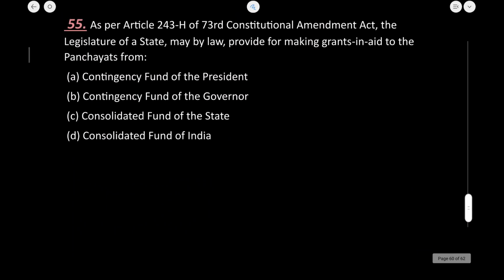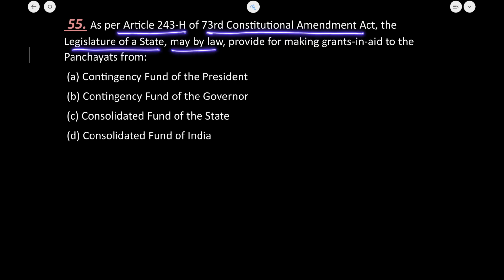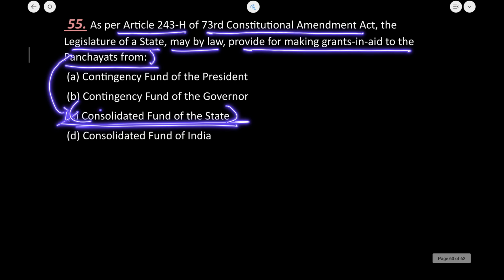Now as per Article 243H of the 73rd Constitutional Amendment Act, the legislature of a state may provide for making grants-in-aid to panchayats from what? So grants-in-aid are given from the Consolidated Fund of the state. This is a good question.